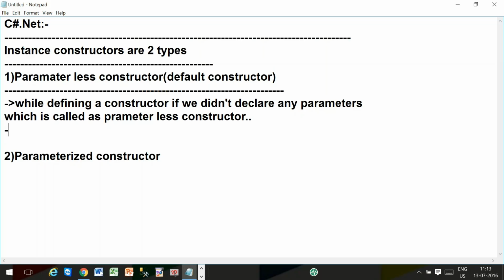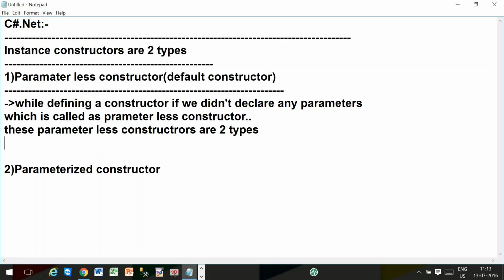Okay, so these parameterless constructors are two types. Parameterless constructor, other name is default constructor.